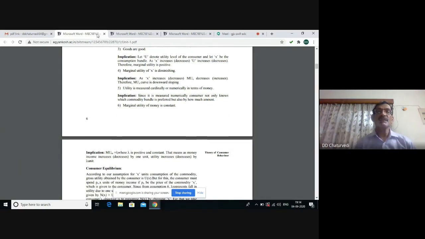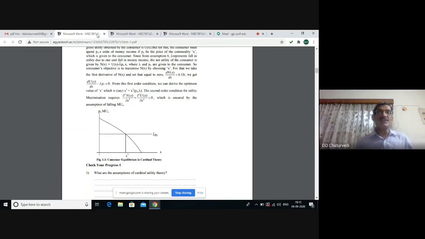That means if you suppose start earning money and you receive the salary of 50,000 rupees at the end of the month, whether you are spending the first rupee when you are having too much money, or at the end of the next month when you are left with only a few rupees, every rupee is going to give you the same utility.